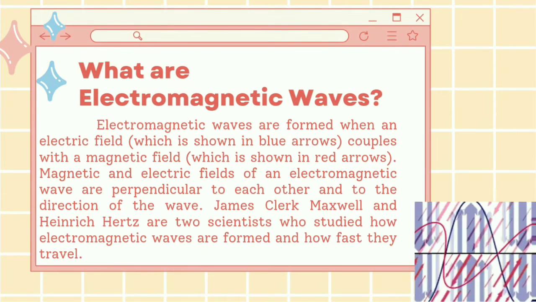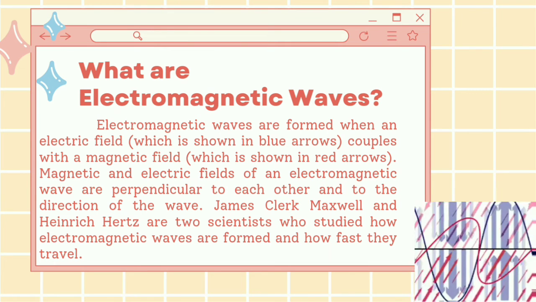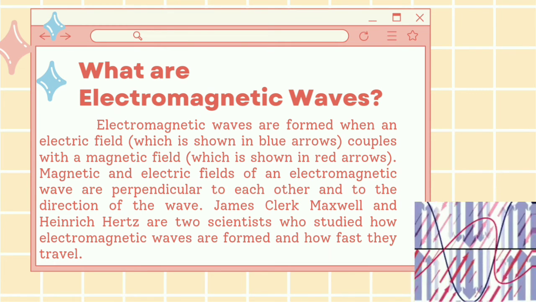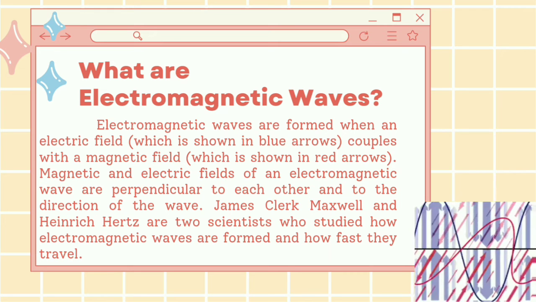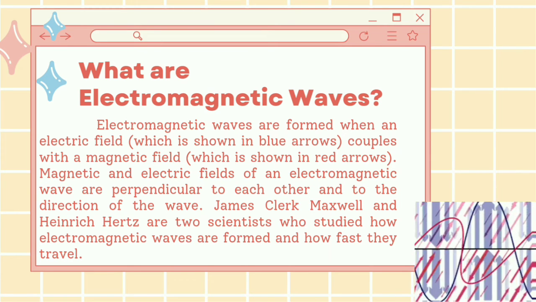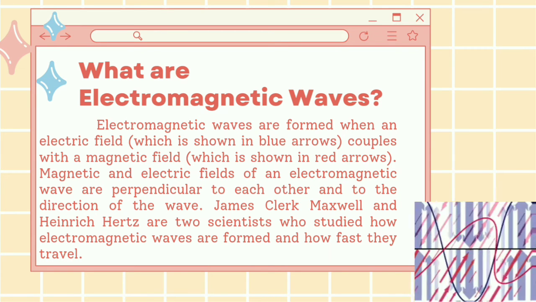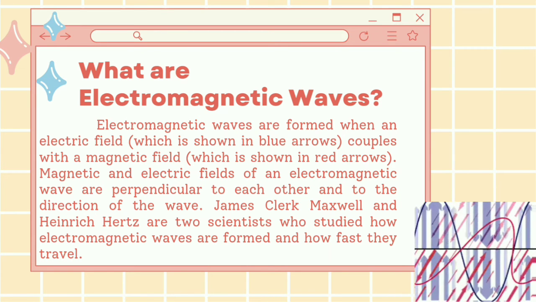Electromagnetic waves are formed when an electric field couples with a magnetic field. Magnetic and electric fields of an electromagnetic wave are perpendicular to each other and to the direction of the wave. James Clerk Maxwell and Heinrich Hertz are the two scientists who studied how electromagnetic waves are formed and how fast they travel.